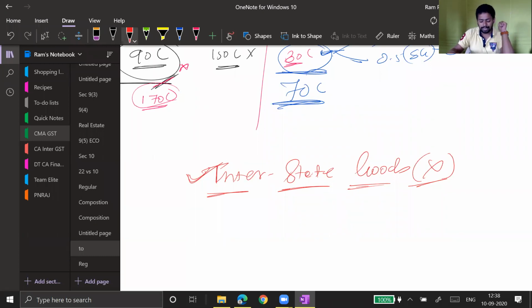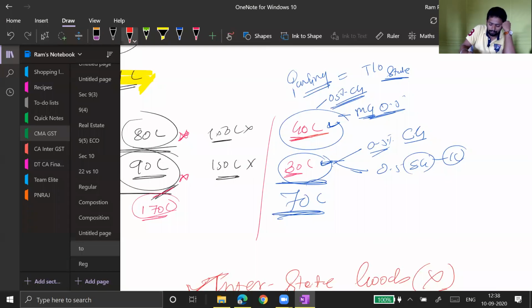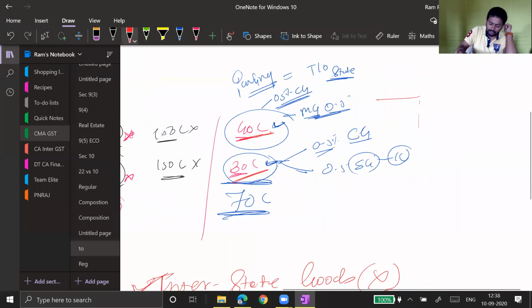opting for the composition scheme. But here I told you, I have one branch in Maharashtra and another branch in Kerala. Am I eligible for the composition scheme? Because I'm doing business in two states. So am I eligible or not eligible? Answer is yes, sir. You are eligible because you are not making interstate supply. I am actually doing multi-state business.